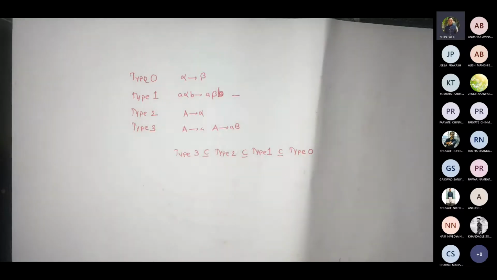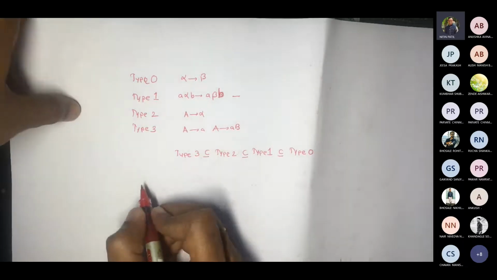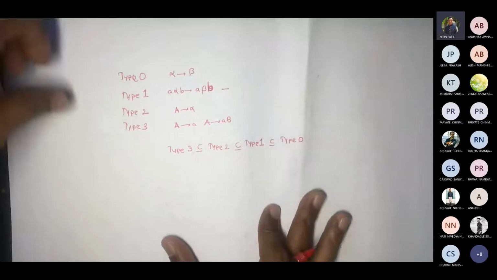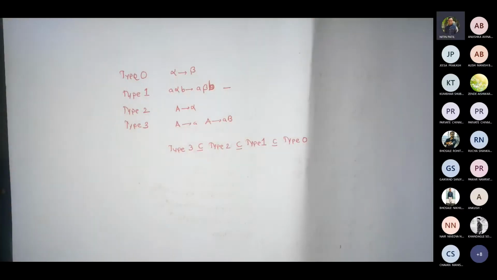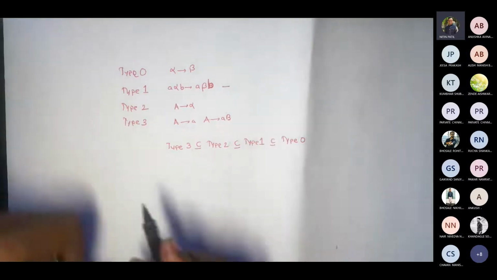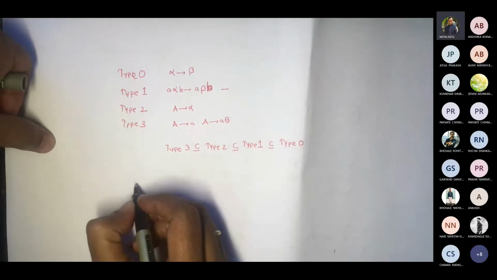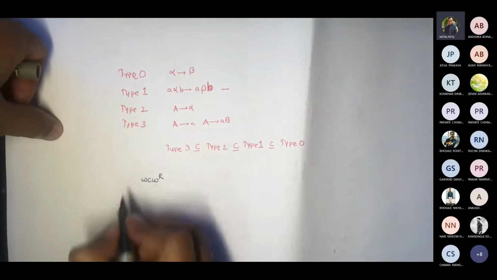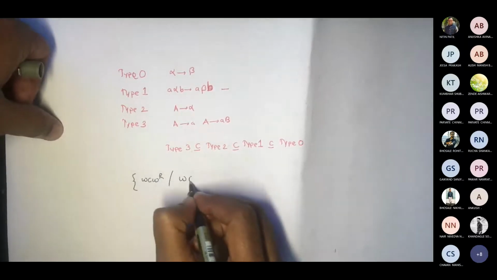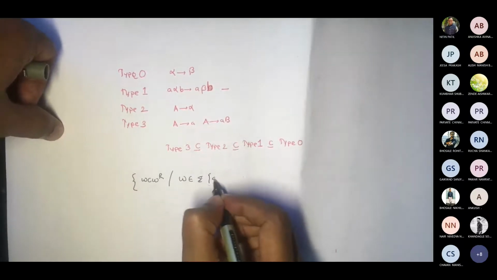Now, if I consider this, then let me take a particular language. If you recall, we talked about generating the language, generating the strings, and so on. Correct? So if I try to concentrate on it, say for example, I have a language like this, W C W^R, where W belongs to {A, B}*.